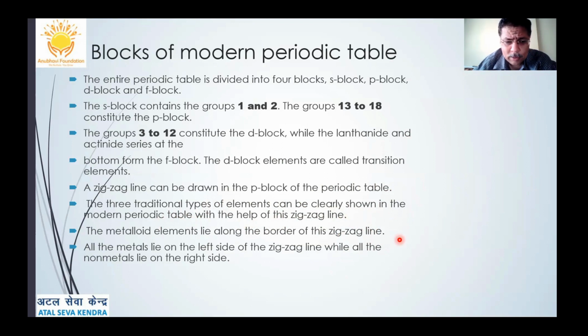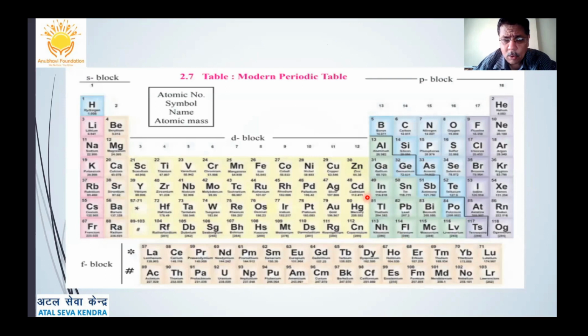Just now I was discussing it. All the metals lie on the left hand side of the zigzag line, while all the non-metals are on its right hand side. So in this way, we saw that there are a total of four blocks in the modern periodic table: the S block, the P block, the D block, and the F block elements.